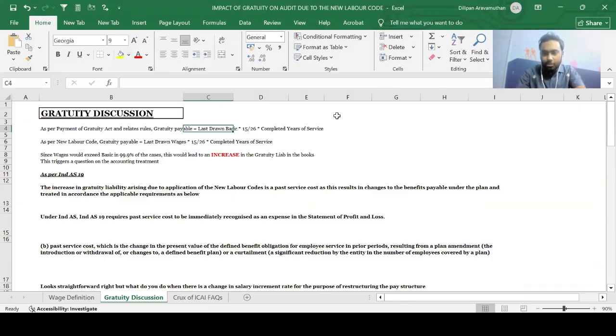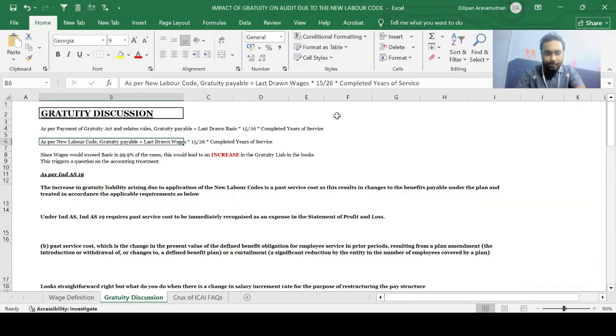But now in the new labor code, what they are saying is your gratuity payable should be computed as follows: your last drawn wages, instead of last drawn basic, into 15 by 26 into completed years of service. So now, guys, since the scope of wages is broader than the scope of your basic salary, obviously the gratuity payout which a company would need to make to its employees is going to increase. Yes, that is what I've said here.